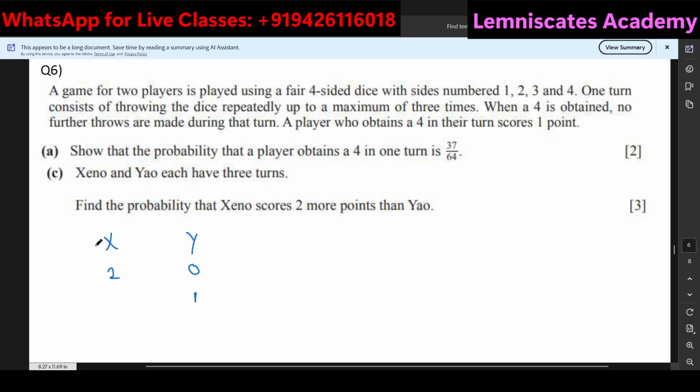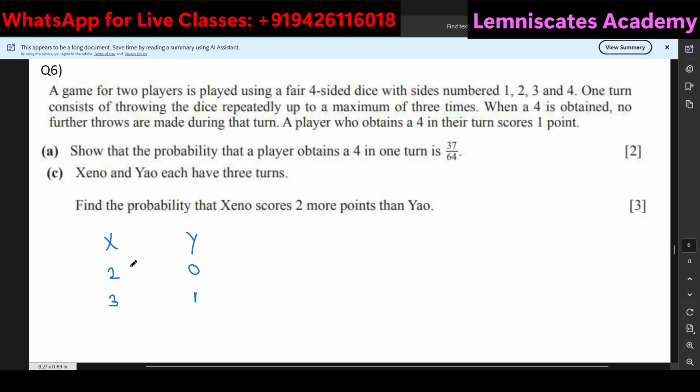For X to have 2 more points than Y, X must score in all 3 of the turns. So that is the kind of idea. Now let's say Y scores 2. Over here I can't have 2 plus 2, 4, because the maximum turns are 3 only. So I cannot score beyond 3. This is where I know I should stop.